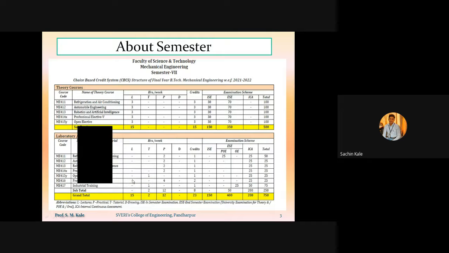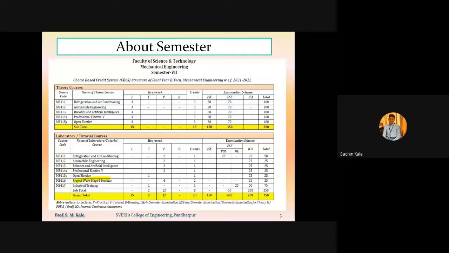Apart from these 5 basic subjects, there will be 2 additional heads in the curriculum. The first one will be project work stage 1, and related to that you have to give a seminar. The total marks allocated for project work stage 1 in this semester 7 will be 50 marks.